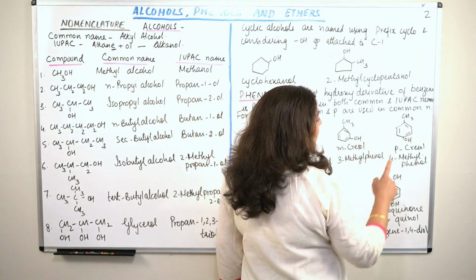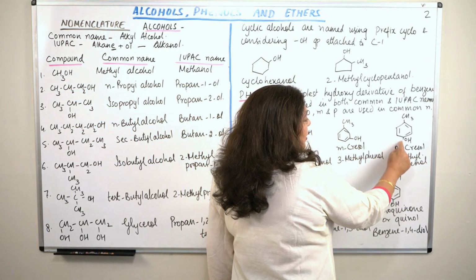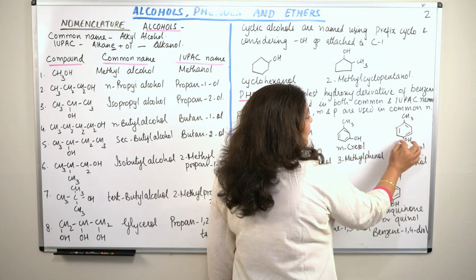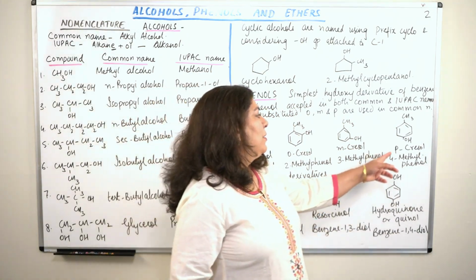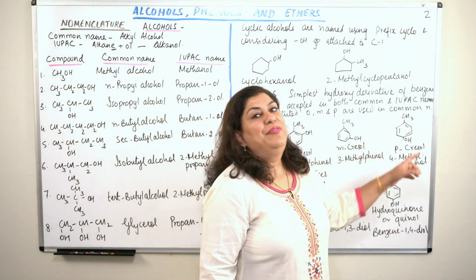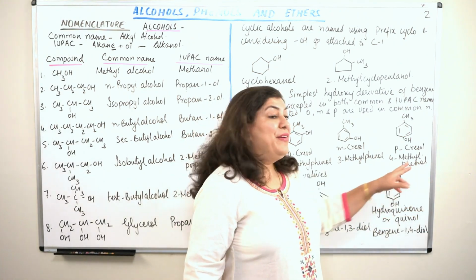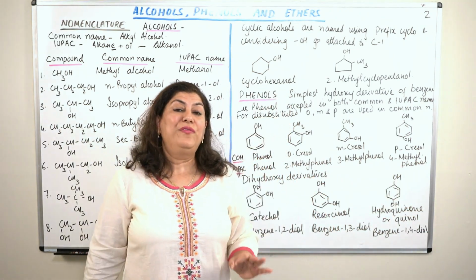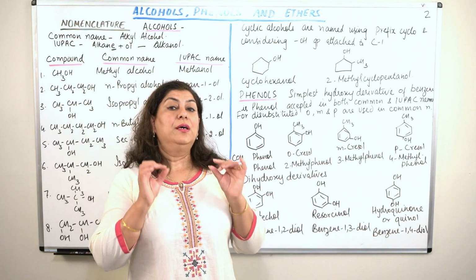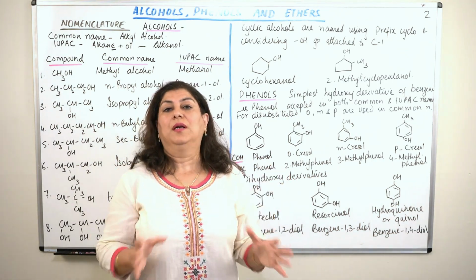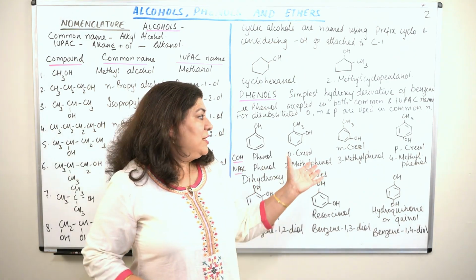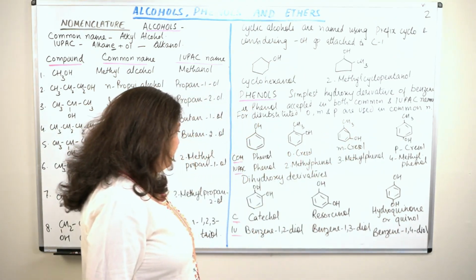Take a look here now. OH is the first carbon, second, third, fourth. It is 1,4 substitution. So we call it 4-methyl phenol. And there is no need of writing any locant for phenol because it is understood that the carbon containing the OH group in phenol is the first carbon. Right? So this is how you would be naming phenols.